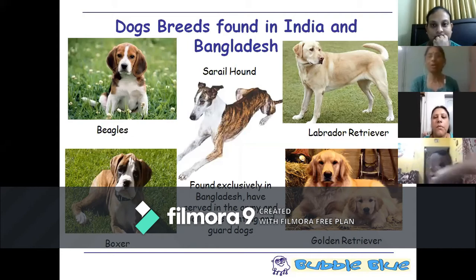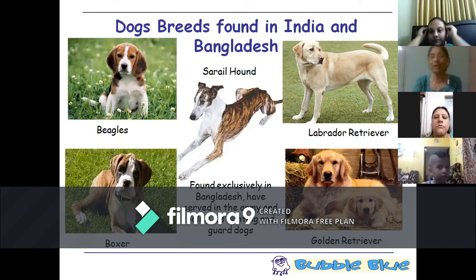Big dog, tall dog. And this dog is mostly used for identifying in the police department. They train these dogs. Then this one is the Labrador. We call it Lab. Very intelligent, and it's very famous for being a pet at home.